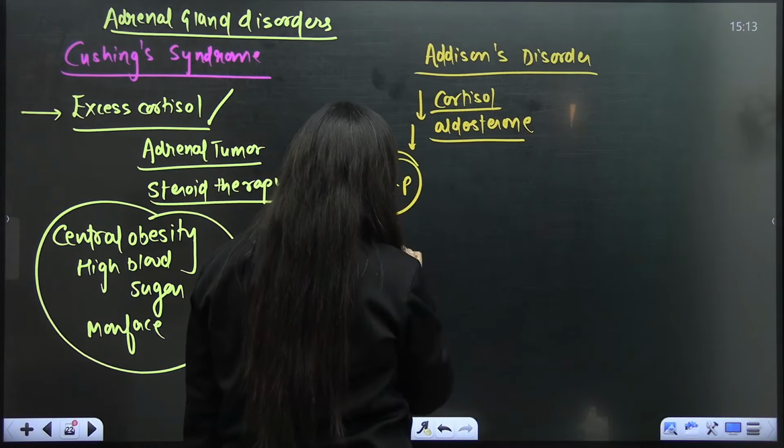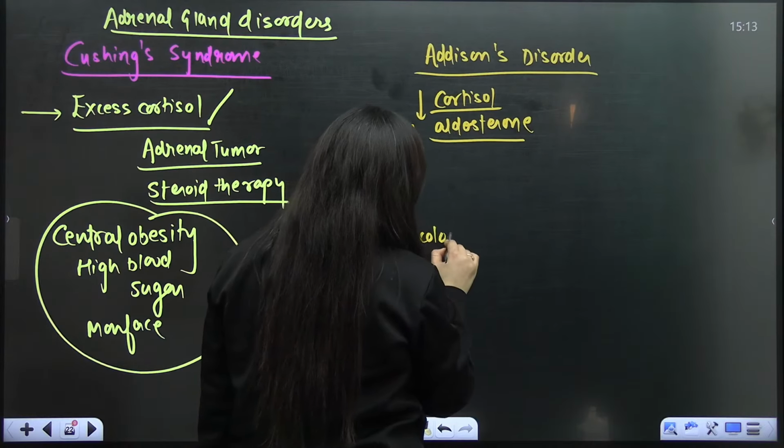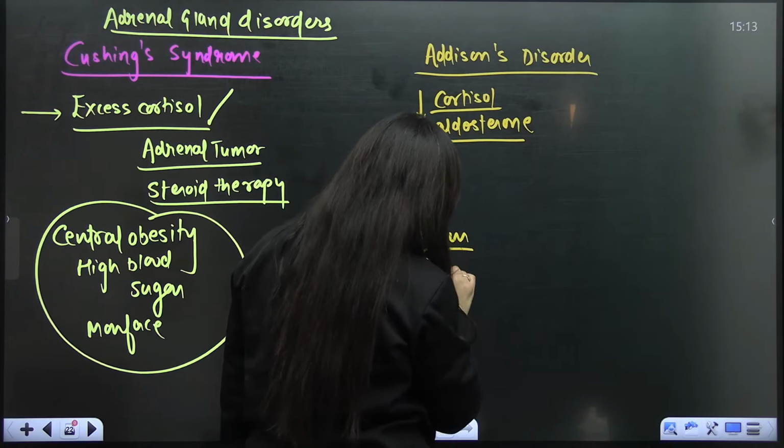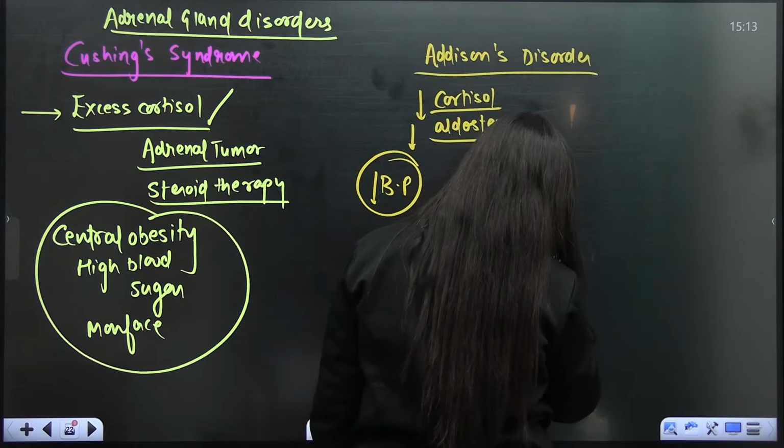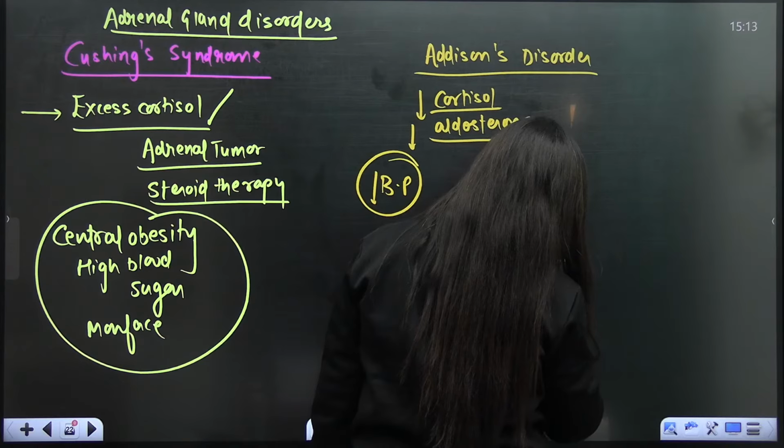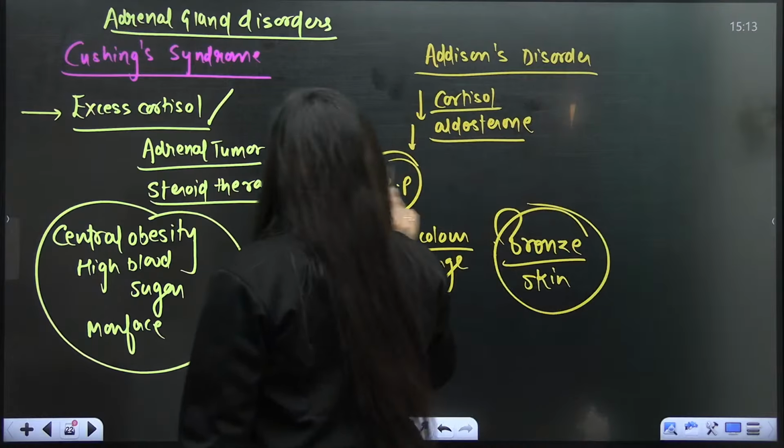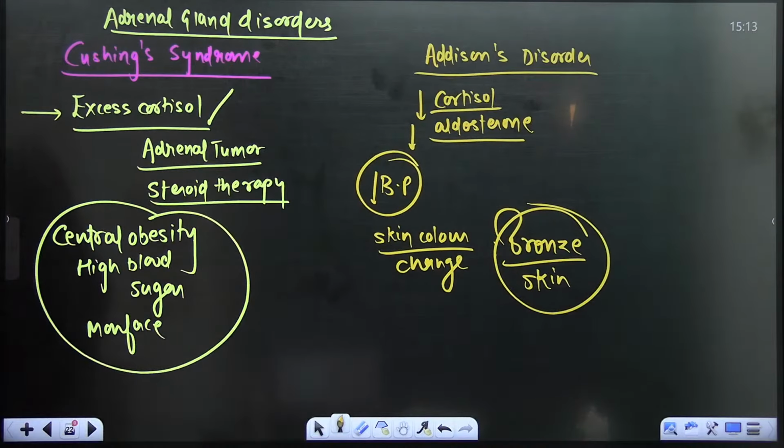You'll see the skin color will change, right? It's kind of bronze skin. This appearance will be there, right? So it is the Addison's disease, right? So blood pressure will be less, skin color will change. That will be the bronze skin.